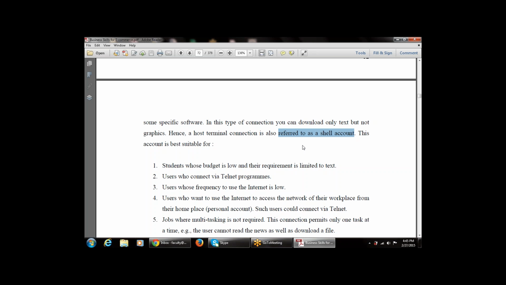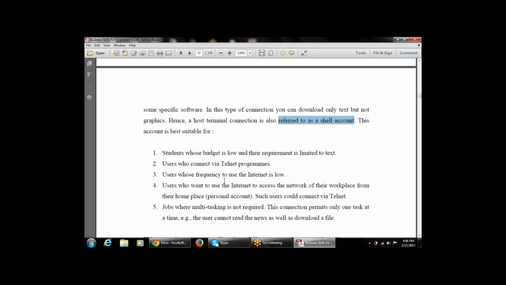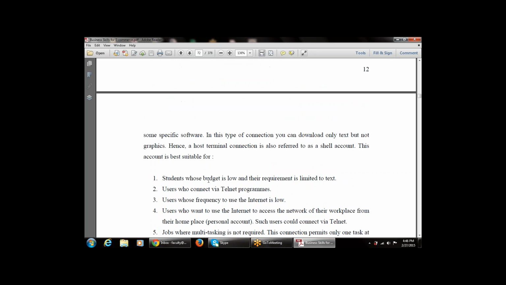We have studied the different criteria and suitable situations in which a host terminal account is suitable. It is suitable for students whose budget is low and whose requirement is limited to text.